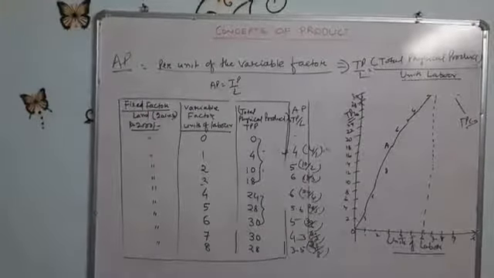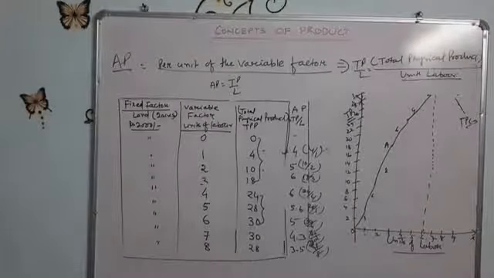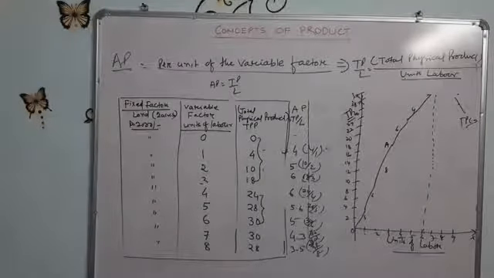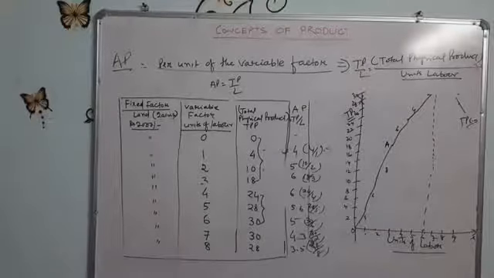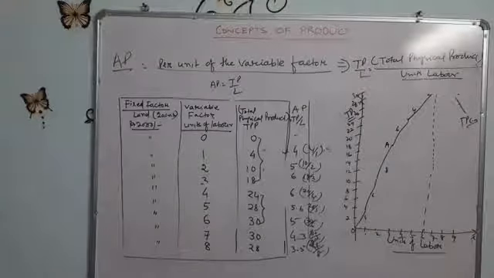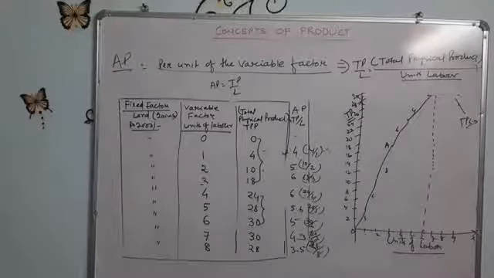So, what is the average product? Average product is defined as the amount of output produced per unit of the variable factor. That variable factor is here labor, employed by a farmer, and this is called the average physical product. Now we will draw the diagram of the average physical product, or average product.